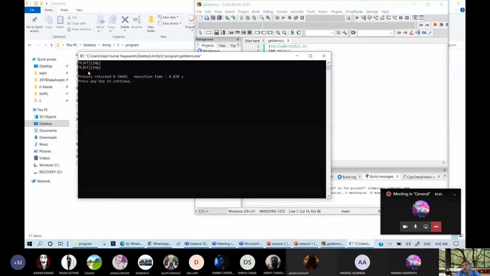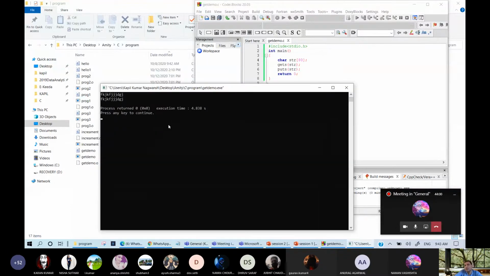Okay, now it is echoed. In the original C compiler, meaning a very old compiler, it will ask for characters and never terminate. That's why we never used gets and puts, but this is working fine here with Code::Blocks, so no issue. Fine. And then, sir, what is the difference between run and build and run in Code::Blocks?